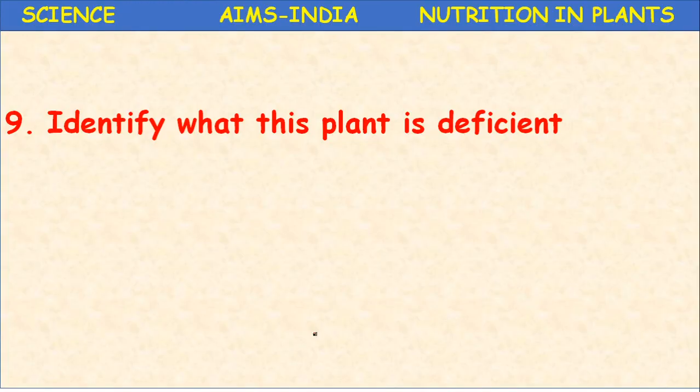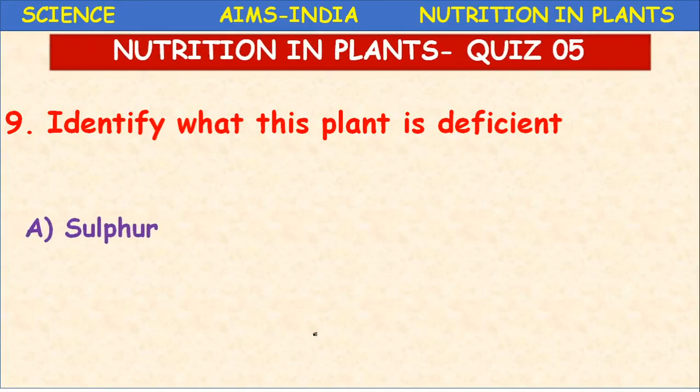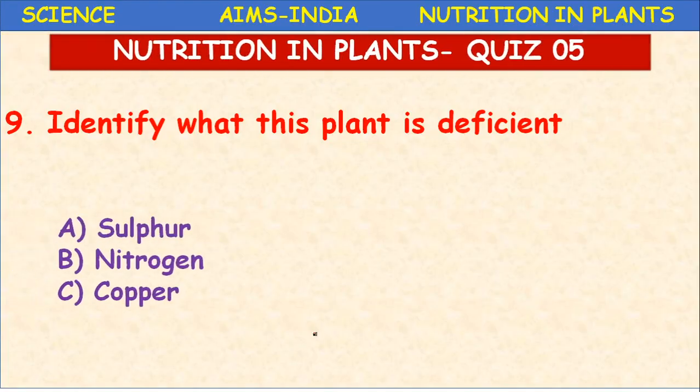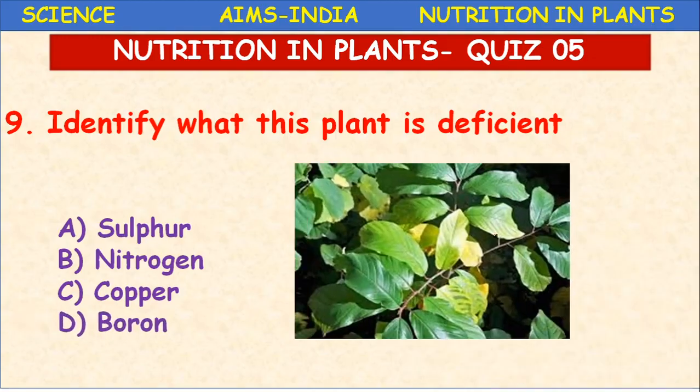Identify what this plant is deficient. Once again: sulfur, nitrogen, copper, boron. So yellowish color appearance, this is due to sulfur deficiency. The pale leaf becomes totally pale and yellow, then it will drop from the plant.